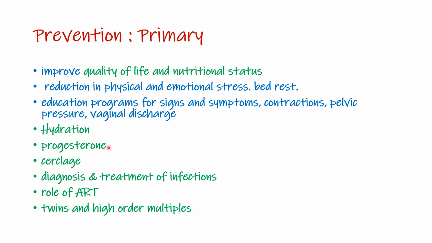Progesterone is usually given in the second trimester, especially in asymptomatic women with a prior history of preterm labor. Cerclage is a procedure used to keep the cervix closed and to treat cervical incompetency. Also diagnose and treat infections such as UTIs, which is one of the risk factors, and consider the role of assisted reproductive technology, twins and higher order multiples.